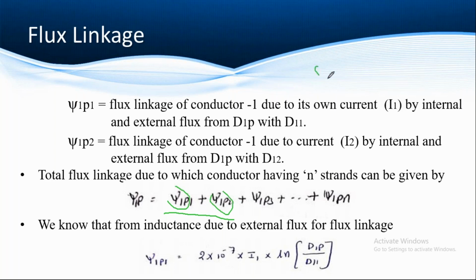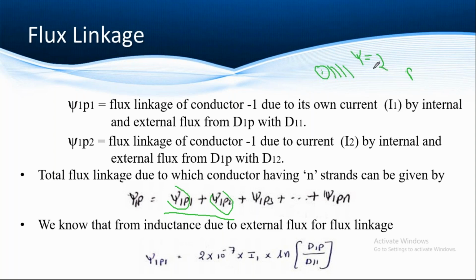If you want to calculate the flux linkage, here we are calculating the external flux flowing from strand 1 to P, so it deals only with external flux. We already have the flux linkage with respect to the external flux, 2 into 10 power minus 7 I into ln d2 by d1.